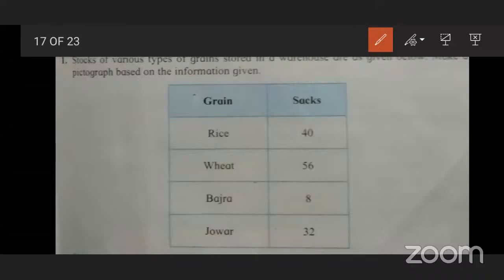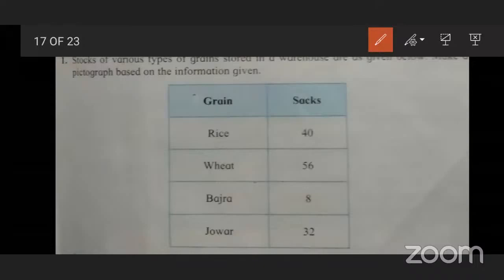So we have to divide by such a number that is convenient. Which number do you divide by, how do you decide the scale? These numbers can be divided by many numbers, but you have to divide by a number that is convenient.